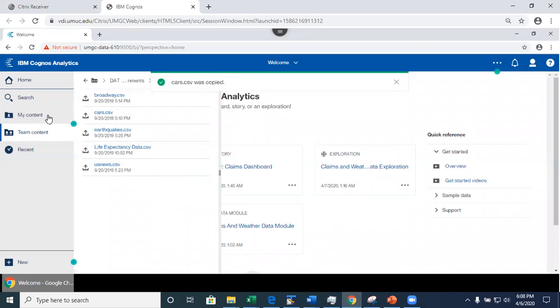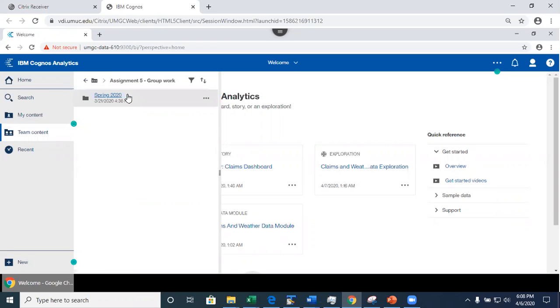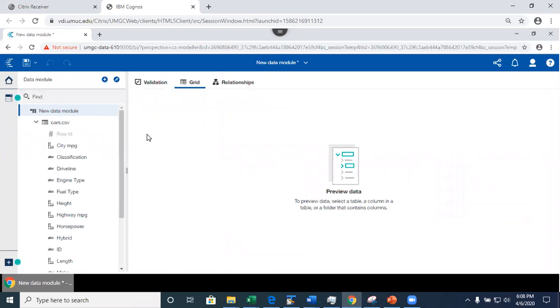Okay. This is what you're going to do. Then you're going to go back to here. This is assignment 5. This is my team. And over here, I see this data, and I'm going to create the data module, and then save the data module. This is the team leader work. After that, as a team, you're going to start applying your filters here, etc.